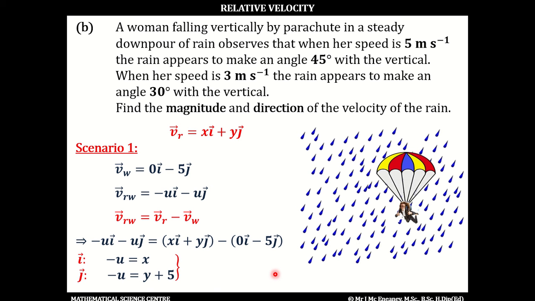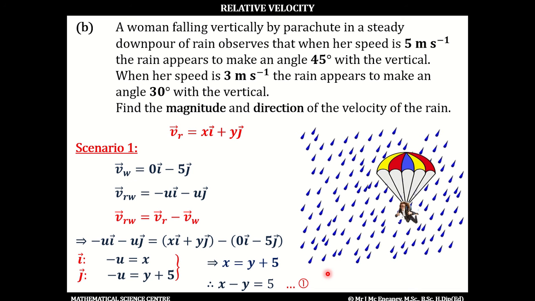So this means x equals y plus 5. And we can also write this as x minus y equals 5. I'm going to label this as equation number 1. So we formulated this equation using the first scenario.